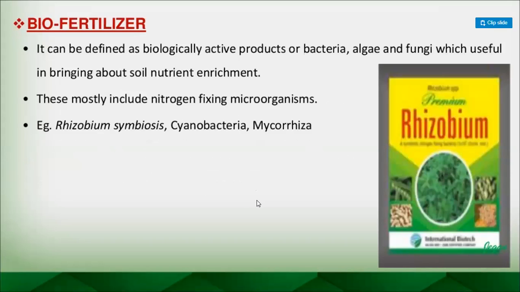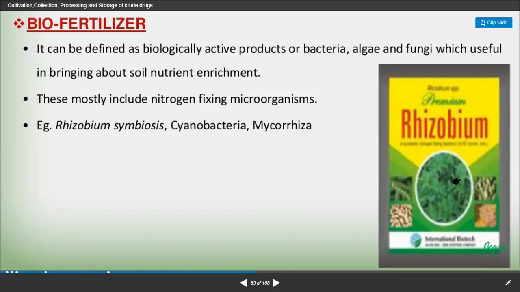Biofertilizers, okay. They can be defined as biologically active products of bacteria, algae and fungi which are useful in bringing about soil nutrient enrichment. Here you can see rhizobium is also available.